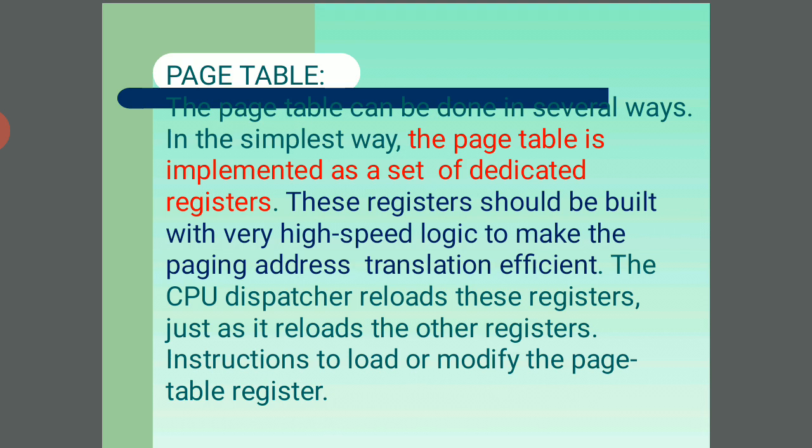So today we discuss paging. What is a page? What is paging? Paging is a memory management technique. This is one of the techniques. Memory is a storage location of the central processing unit, and paging is a memory management technique in which the process address space is broken into blocks of the same size called pages. So the memory is divided into different parts, and these parts are called pages.